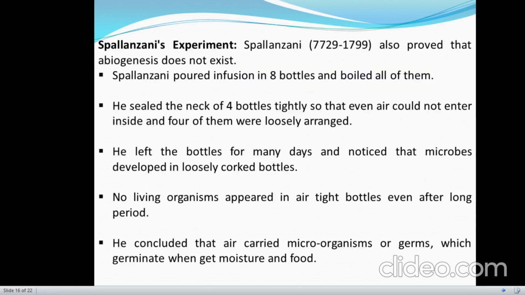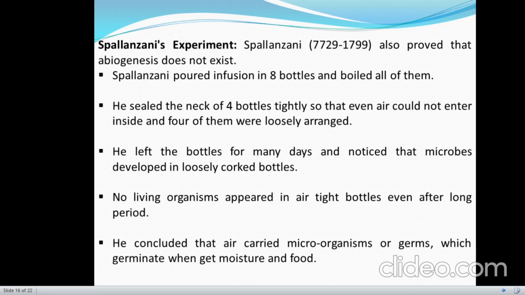In the same direction, Spallanzani also performed an experiment to prove that life arises from pre-existing life. He poured some nutritive material known as infusion into 8 bottles and boiled all of the bottles to kill the microbes present in them. Then he sealed the neck of 4 bottles airtightly, so that even air could not enter into these bottles, and the other 4 bottles were kept loosely corked.